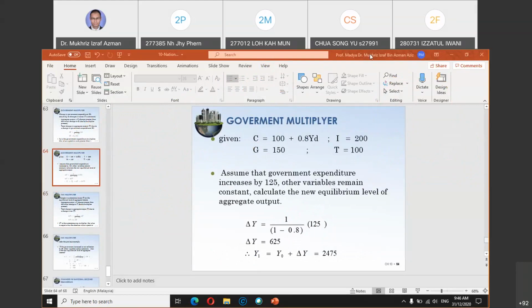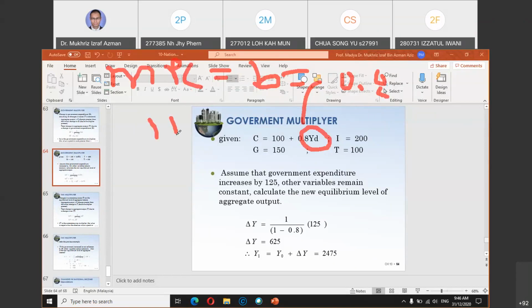In the consumption function, 0.8 equals b, or equals MPC, or also equals 1 minus MPS. 1 minus MPS is MPC. b is always equal to the slope of the consumption function.